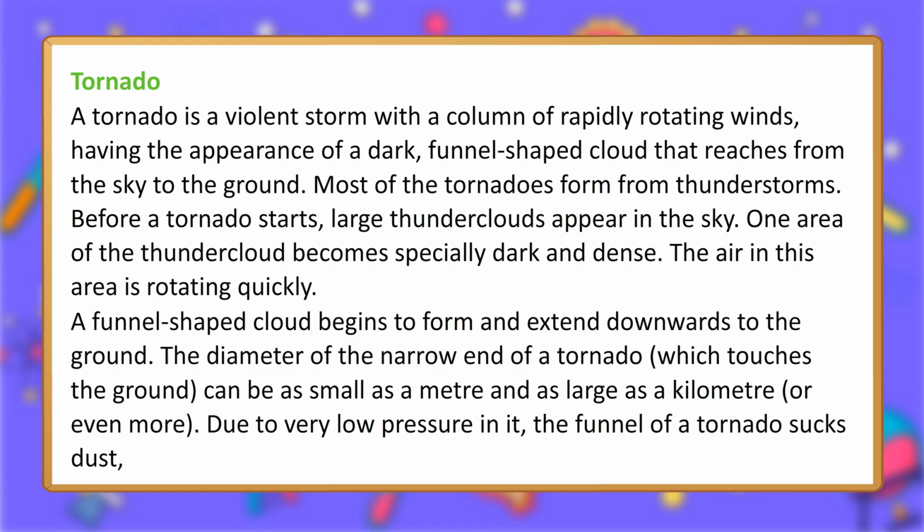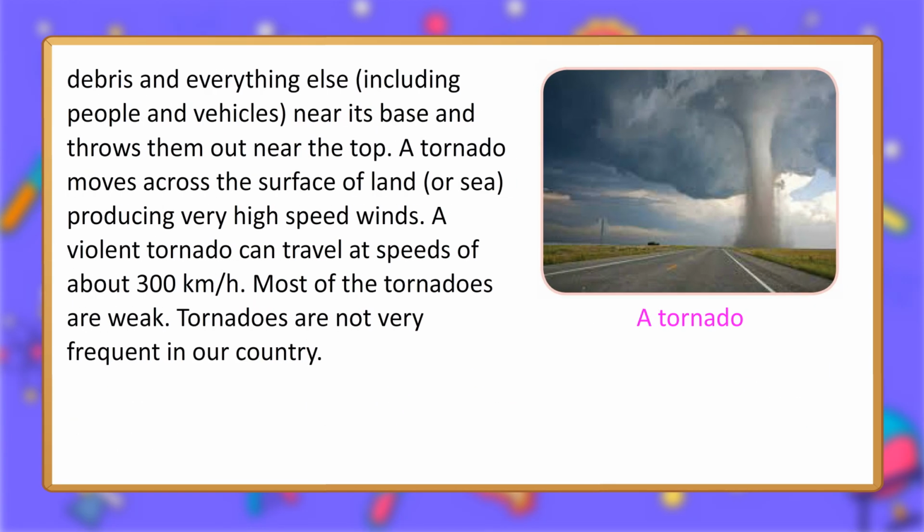The diameter of the narrow end of a tornado, which touches the ground, can be as small as a meter and as large as a kilometer, or even more. Due to very low pressure in it, the funnel of a tornado sucks dust, debris and everything else, including people and vehicles, near its base and throws them out near the top.